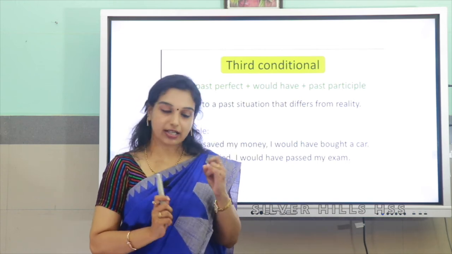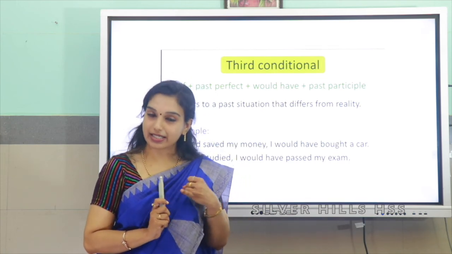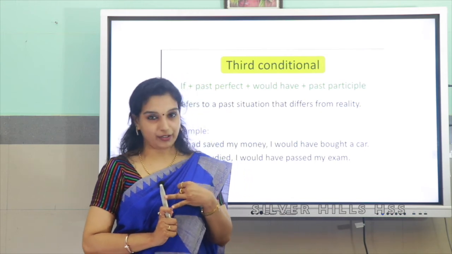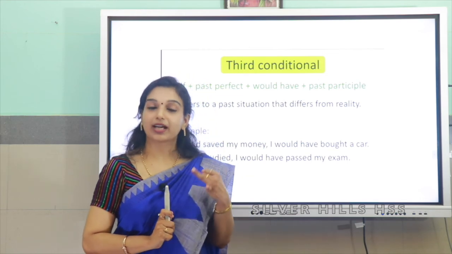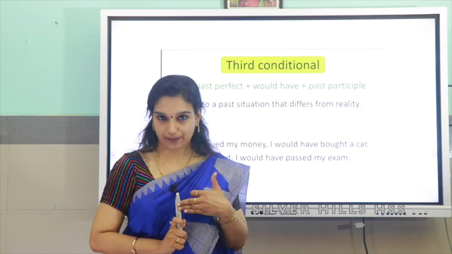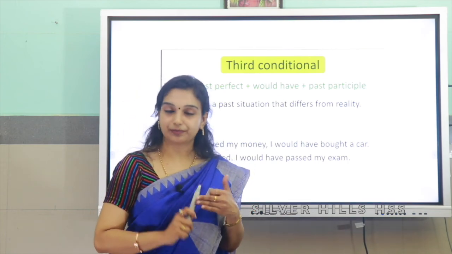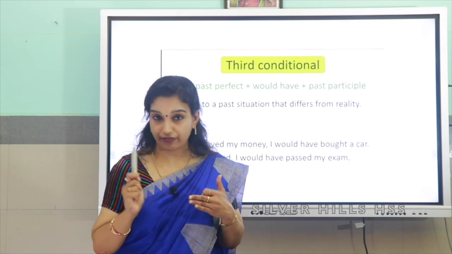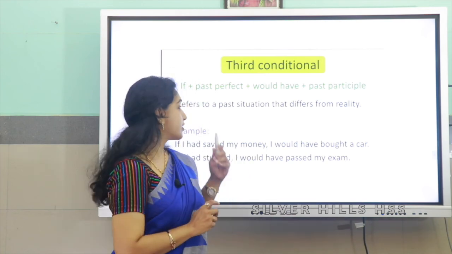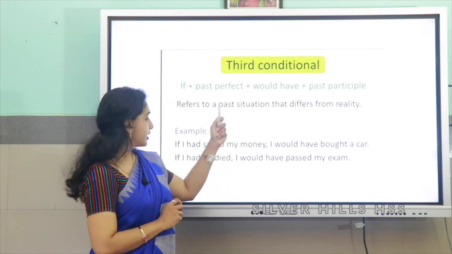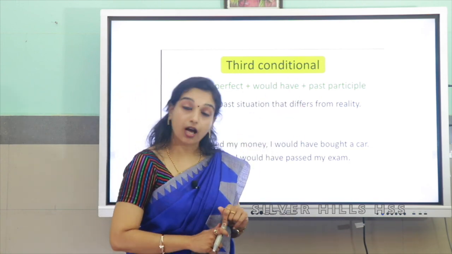In the zero conditional, it's simple present plus simple present. In the first conditional, it is simple present plus will. You need to remember, in the main clause, the word is will plus base form of the verb. Second conditional, it is past tense in the if clause, and would plus base form of the verb, or V1, as the main clause. But in the third conditional, as you can see here, it is past perfect tense in the if clause and would have plus past participle in the main clause.